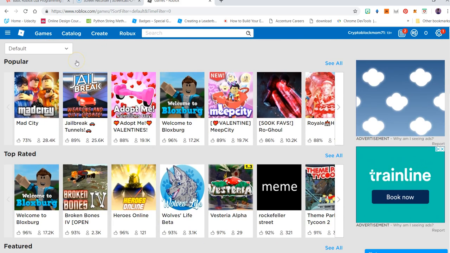So now Roblox features, like I said, many different user-created worlds, and you can choose to play one of those or make your own. So right now I'm going to show you the platform as you are in games, and I'm going to show you how the games look.